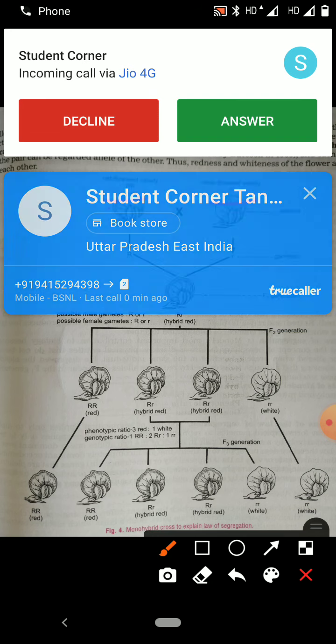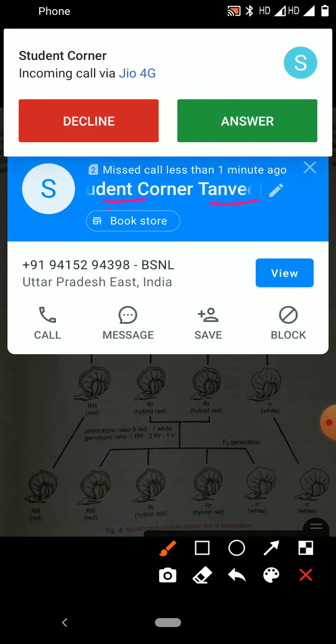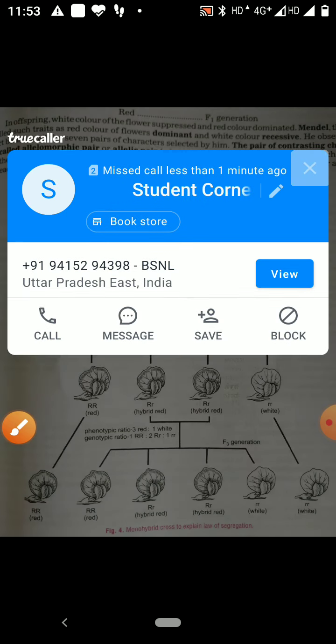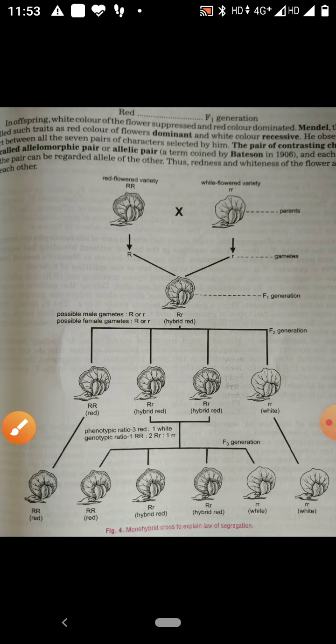That is represented by the small letter. In place of factor, the term gene was used by the Danish botanist Johannsen.